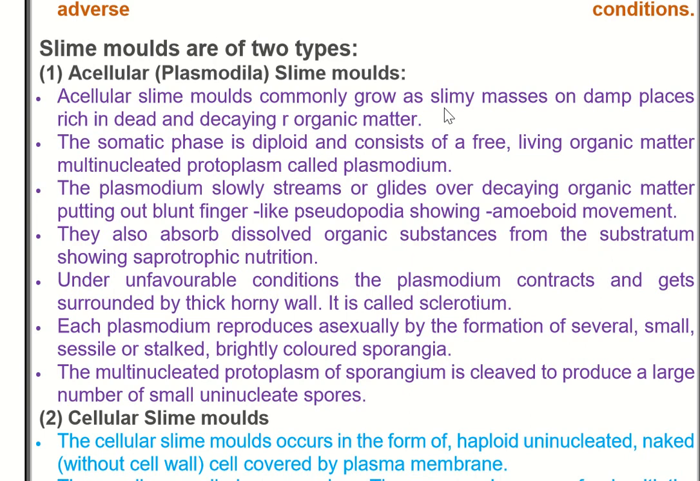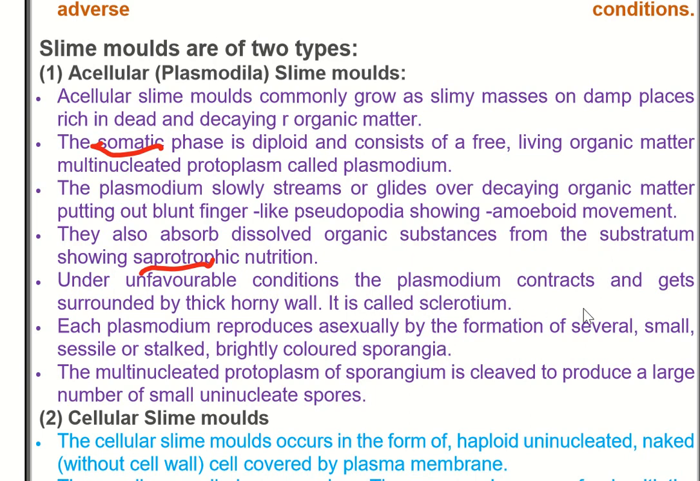Acellular slime molds commonly grow as slimy masses on damp places rich in dead and decaying organic matter. Somatic phase is diploid. Soma होता है body. Body का जो phase है that is diploid है and consists of free living multinucleated protoplasm called plasmodium. I have told you that plasmodium, they are also known as plasmodium. So plasmodium slowly streams or glides over decaying organic matter, putting out blunt pseudopodia, showing amoeboid movements. They also absorb dissolved organic substances from the substratum, showing saprophytic nutrition. Sapro का मीनिंग होता है rotten.